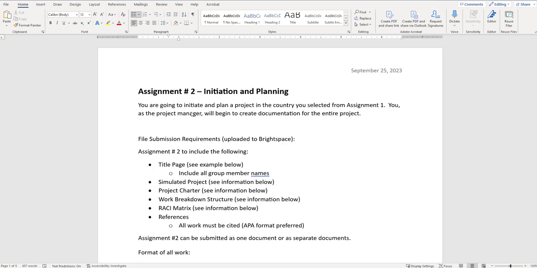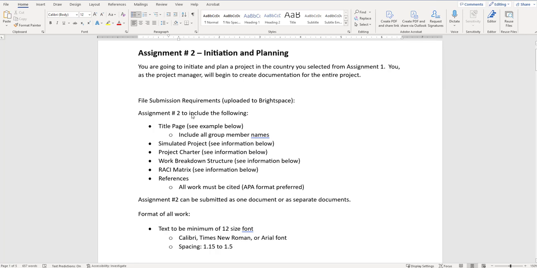In this assignment, you're going to be the project manager. Right, so you're going to be facilitating or creating some documentation as part of this assignment. So in assignment 2, you're going to need the following documents. Right? You're going to need a title page, a simulated project, a project charter, a work breakdown structure or WBS, a RACI matrix, and then any references that you have.